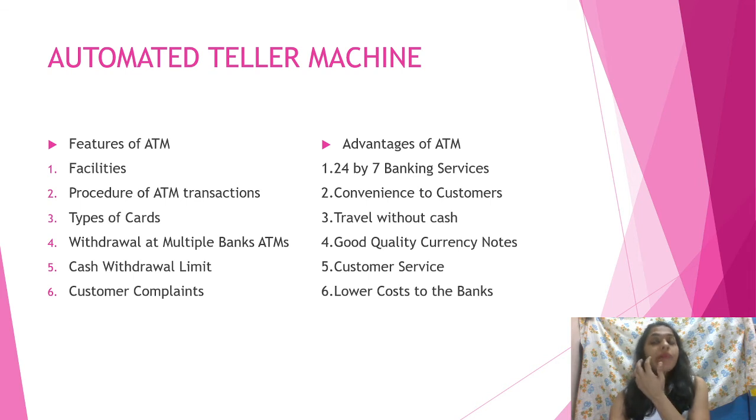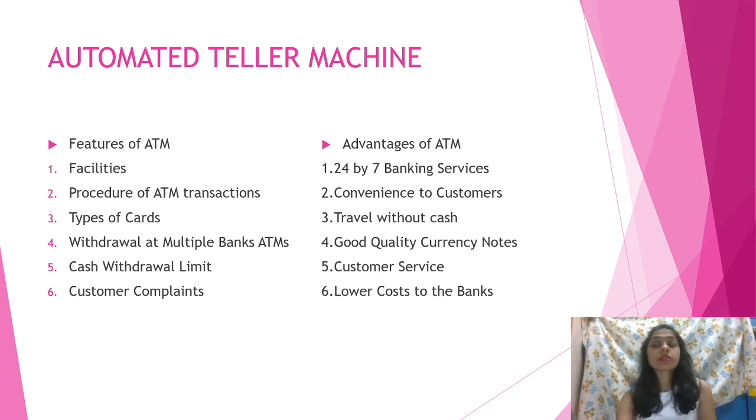They also have to have a banking ombudsman, a committee for that bank that will resolve all the complaints the customers are facing. With this, I've finished the features of ATM.